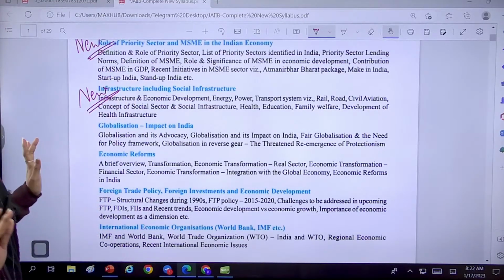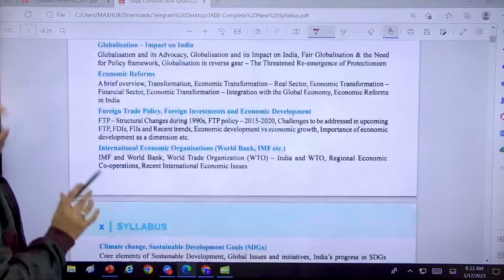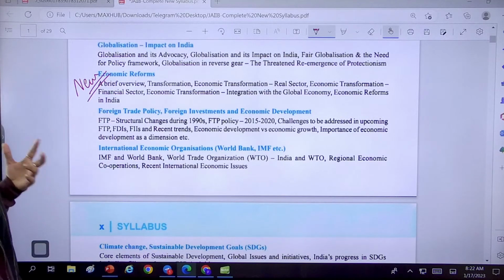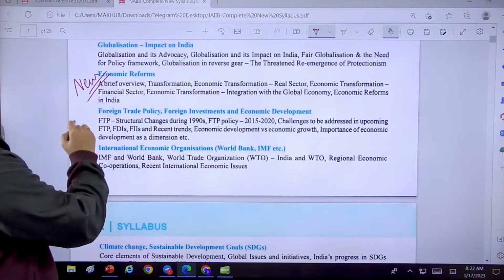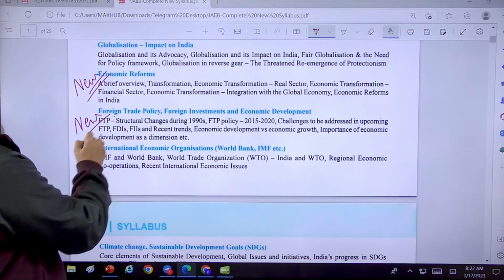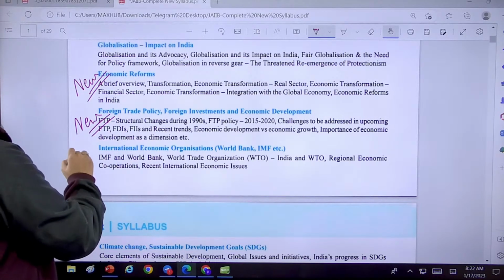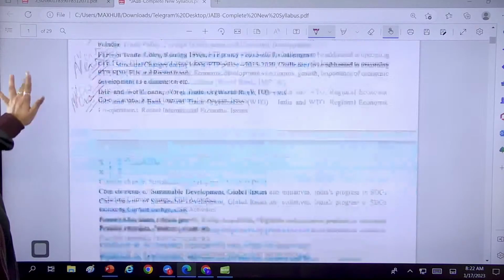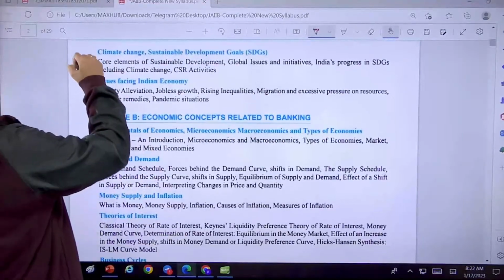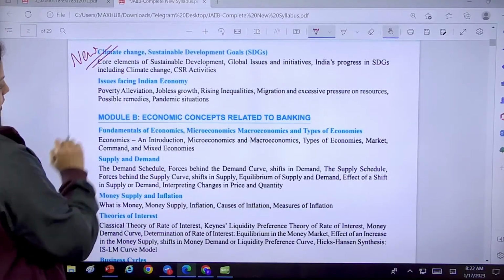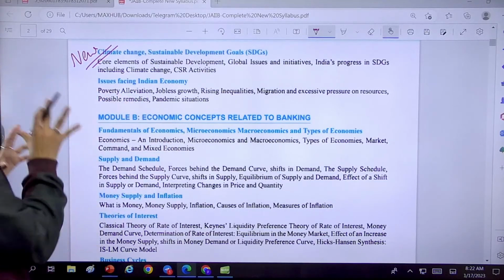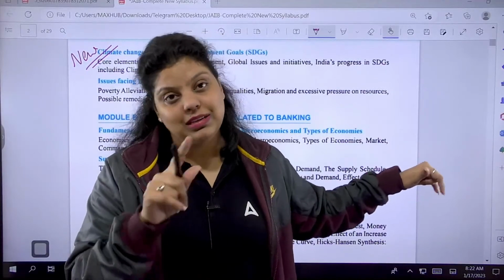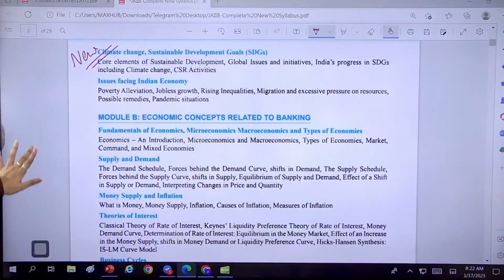Globalization was there, so this is not a new part. The economic reforms are new here, because this is the part of Indian economic reforms that has been introduced now. The foreign trade policy, the 2015-2020 policy, is new. The international organizations, World Bank, IMF, WTO, you have to cover, that's a new part. Climate change and sustainable development were not there, now this is also a new part. The issues facing the Indian economy, you can say, is the same thing we were talking about, the challenges India is facing.